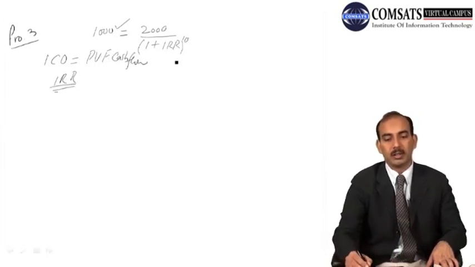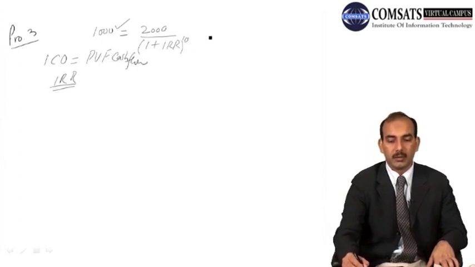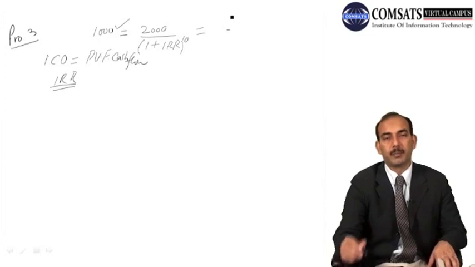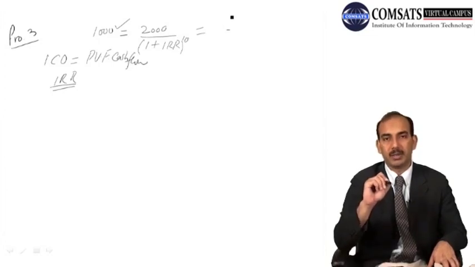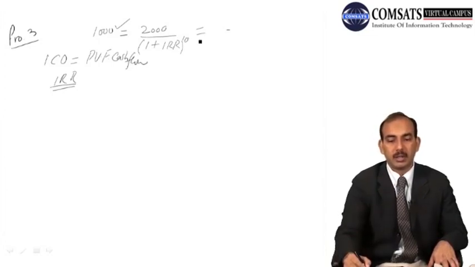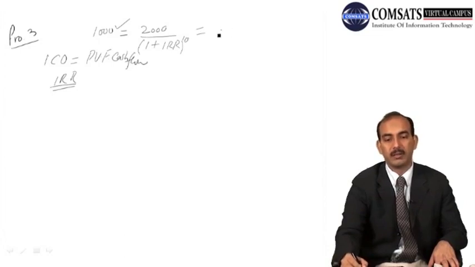So in this case it's quite simple that we are concerned with the present value interest factor which is equal to 0.5 in this case.